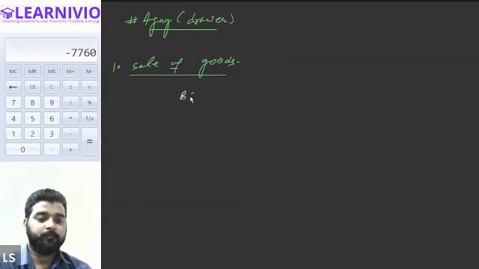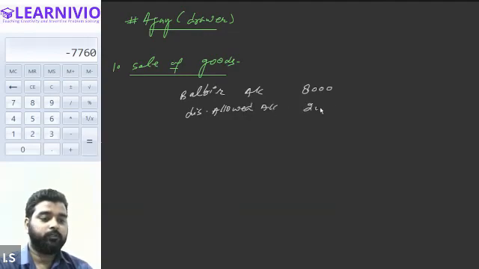Balbir account debit 8,000, discount allowed account debit 2,000, to sales account 10,000.